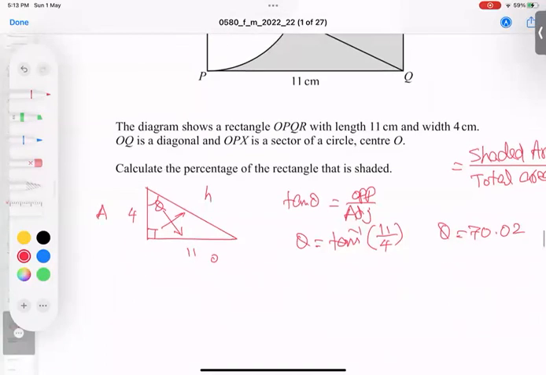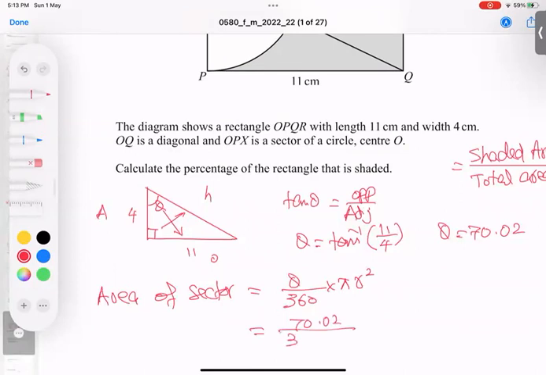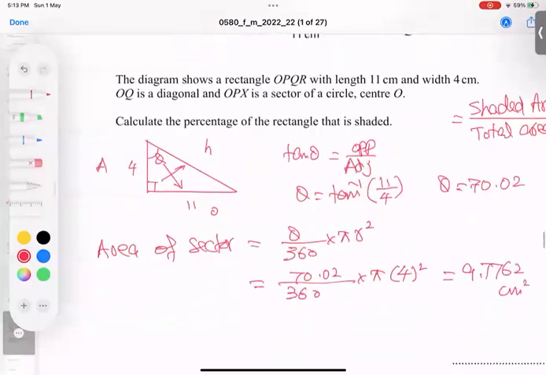Now, what is the plan? Area of sector. Area of sector is theta by 360 degrees into pi r squared. You know this formula very well. Theta is 70.02 by 360 into pi, radius is 4. So I'm getting this answer, 16 into pi, and my answer comes to 9.7762 centimeter square. So this plan is okay.